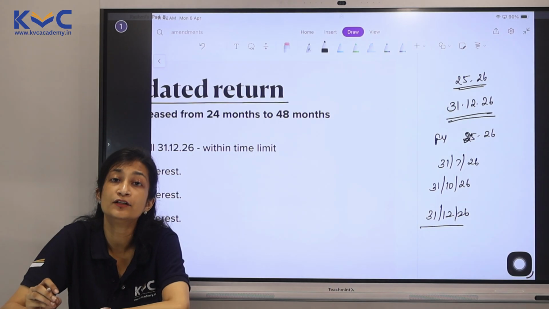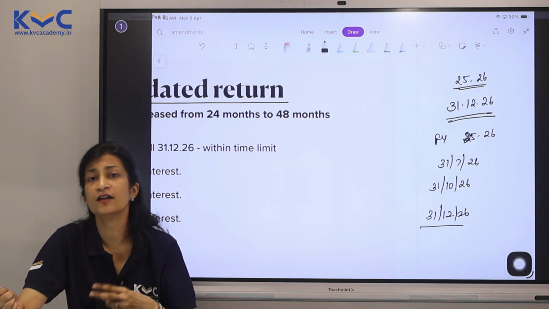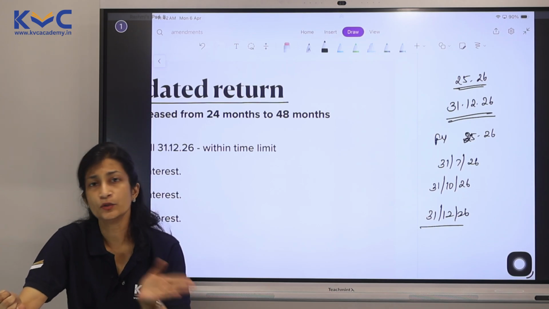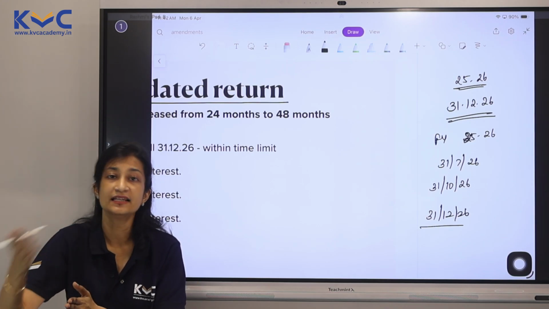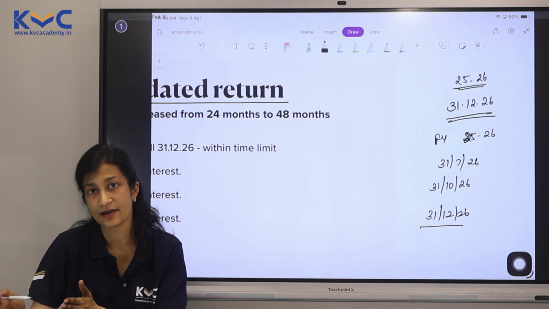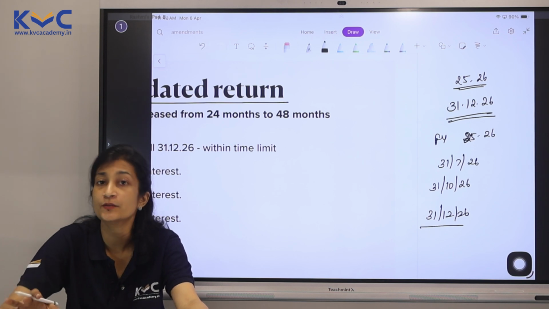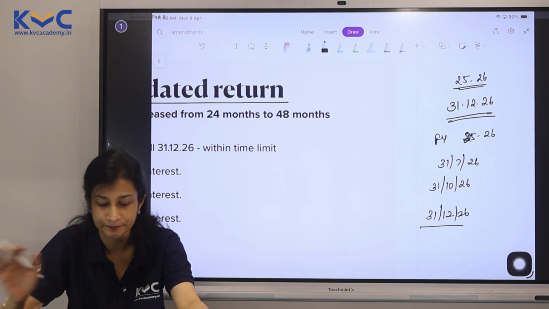You know very well there are certain rules there. We can't file to increase our refund. We can't file to claim more loss. Those things are not allowed. We can increase our income. We can reduce our loss. We can reduce the refund claim made by us. We can increase our tax liability. For all those purposes, we can file an updated return.